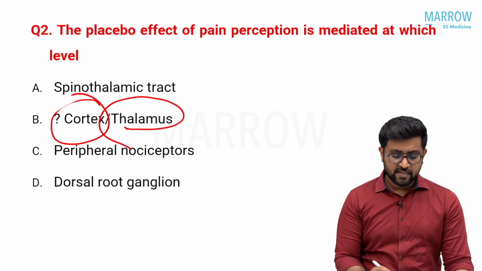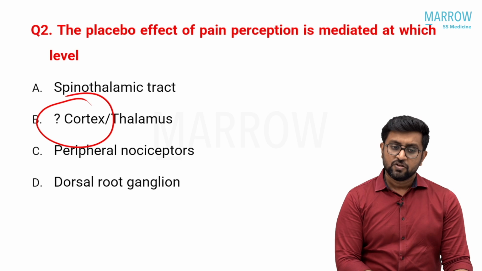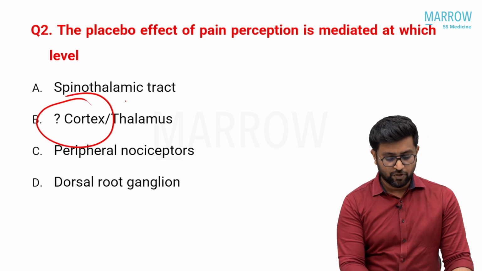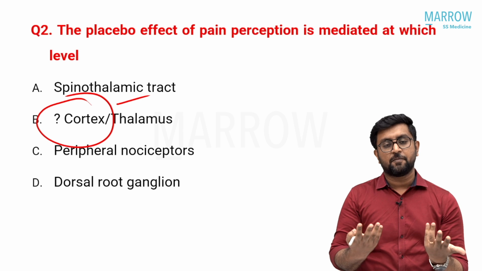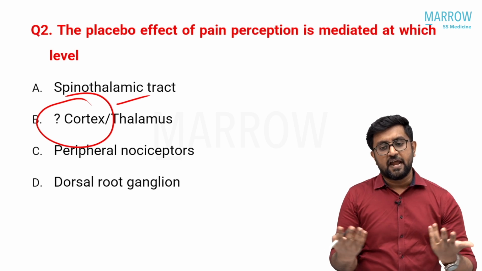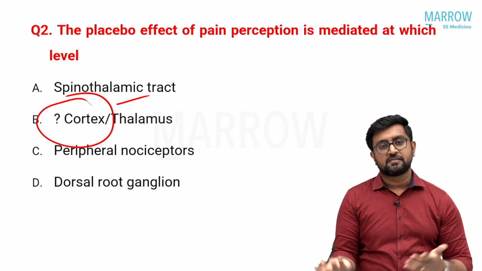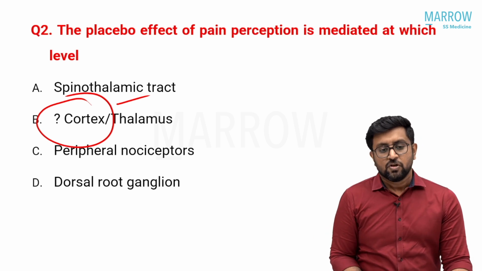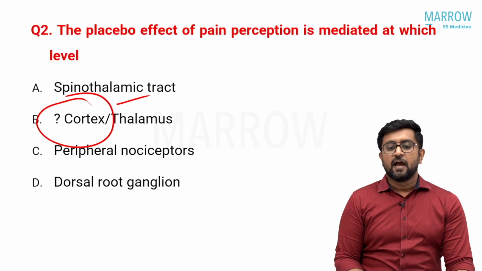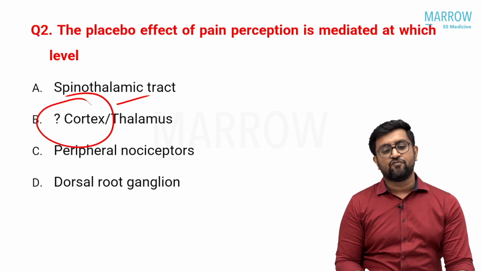But as much as I got from the majority of students, thalamus was not there in the option, cortex was there in the option. So if cortex is there, placebo effect is mediated through cortex. In fact, not only cortex, it is predominantly frontal lobe, that is dorsal prefrontal and your anterior cingulum, plus some areas of hypothalamus, some areas of the periaqueductal gray, and some areas of RVM and spinal cord, plus minus medial thalamus. So that is the placebo effect of pain. I discussed it again because it's a new topic, and there is a lot of confusion regarding the question.